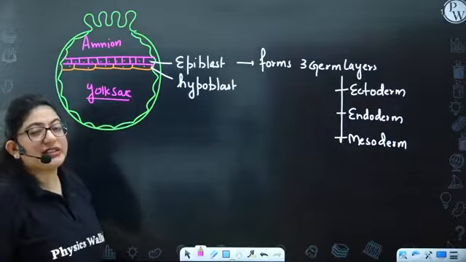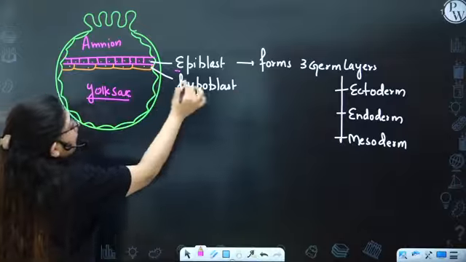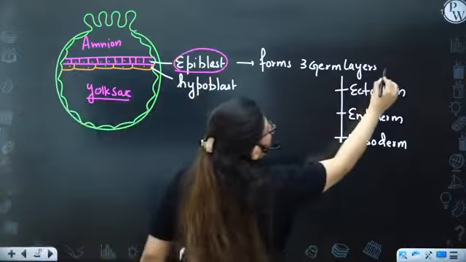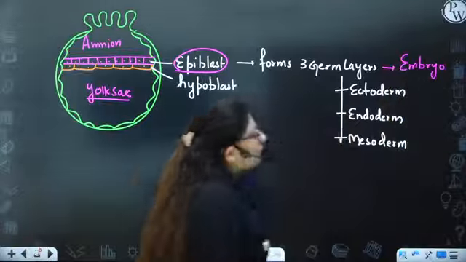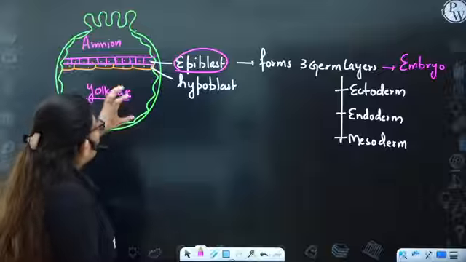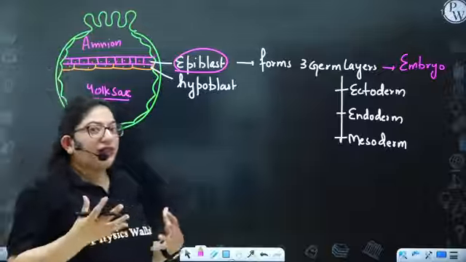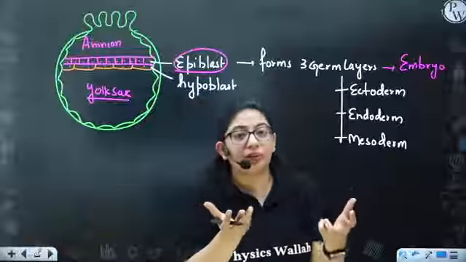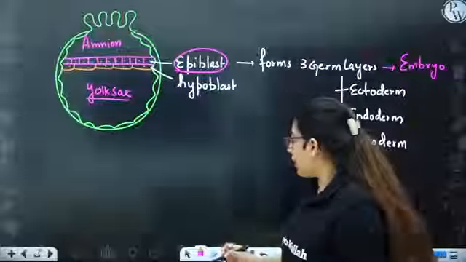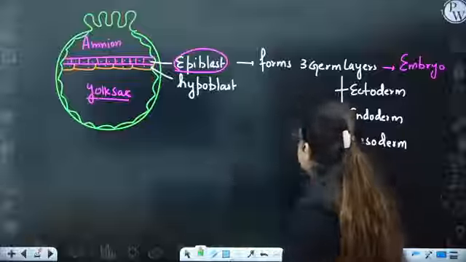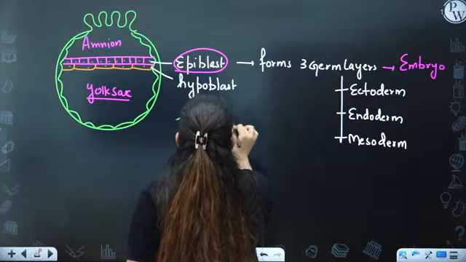Now, what are these? These are extraembryonic membranes. As I've told you, epiblast is going to form the entire embryo. Whatever is extra to the embryo, which is not a part of the embryo but is present around the embryo, you call it extraembryonic membranes.